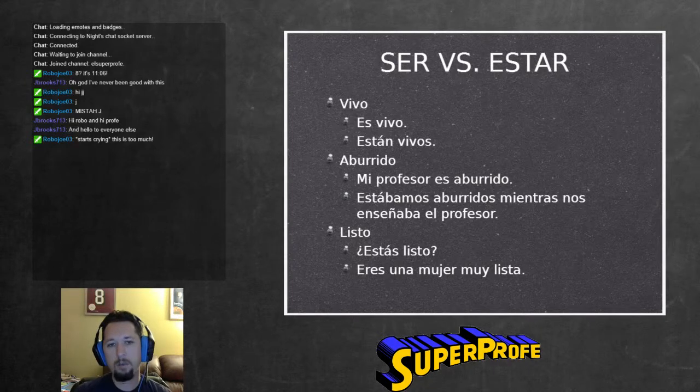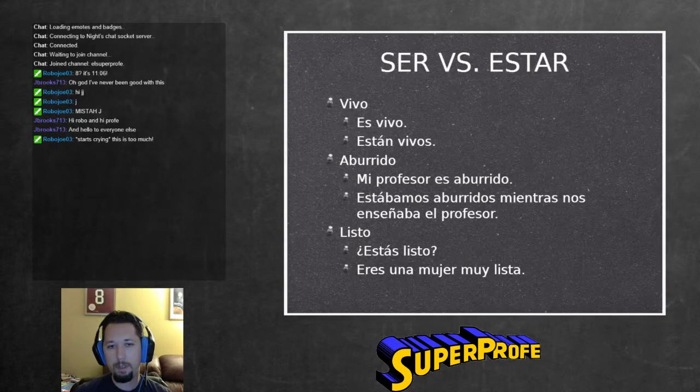And then we have aburrido, which means bored or boring, right? And so we have mi profesor es aburrido. That's a characteristic of the professor. My professor is boring. He's a boring professor. And then the second one says estábamos aburridos mientras nos enseñaba el profe. We were bored while the profe was teaching us. So we have the difference there. If we use ser, we're talking about a characteristic of someone being boring. And if we use estar, we're talking about someone being bored. Again, state of being, which is that underlying principle, state versus trait, right?